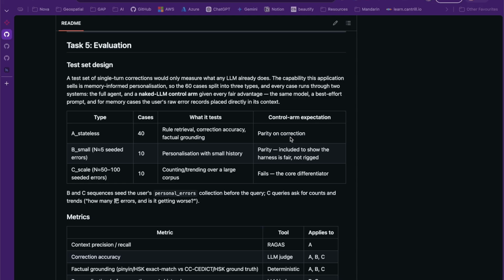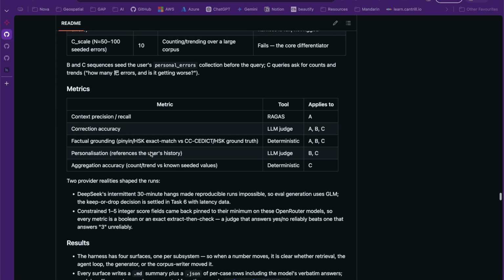And then lastly was a more at-scale scenario where we've got almost 50 to 100 different errors pasted into the conversation, and then we compare our agentic system with our control. This is where we saw the core differentiation in our agent compared to just a raw naked LLM. And obviously that's a lot to do with the harness and tools that we give it.